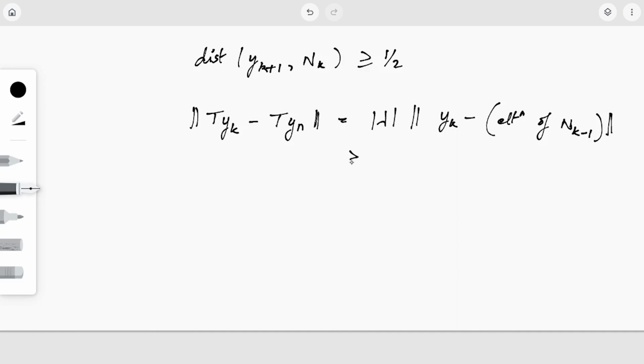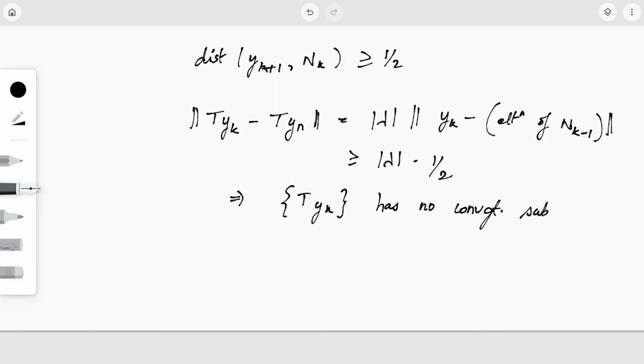So by our lemma, this will be greater than or equal to modulus of lambda into 1 by 2. This implies T of yk has no convergent subsequence. Hence this is our proof.